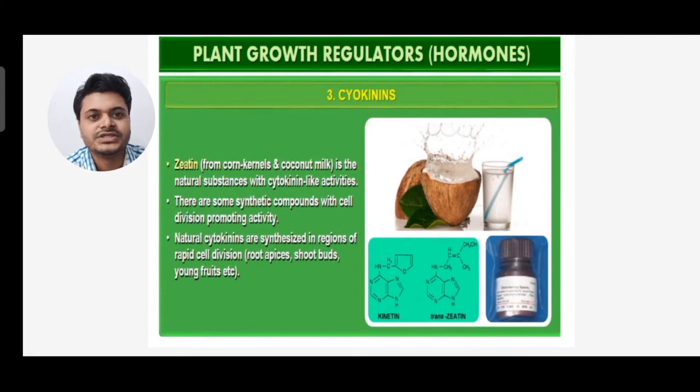Next you see zeatin. From corn kernel and coconut milk are the natural substances with cytokinin-like activities. There are also some synthetic compounds with cell division promoting activity. Natural cytokinins are synthesized in regions of rapid cell division, that is root apices, shoot buds and young fruits.